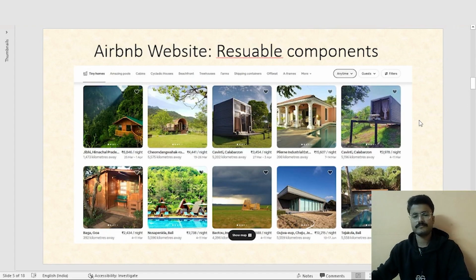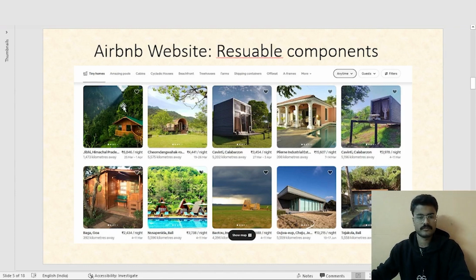Okay. Now, coming to components. What do we understand by components in React? I've taken the example of the Airbnb website here. Using this particular website, I want to demonstrate the concept of reusability of components.